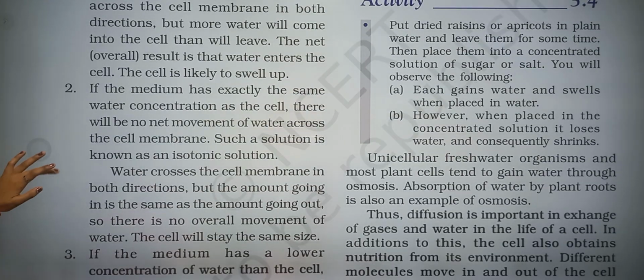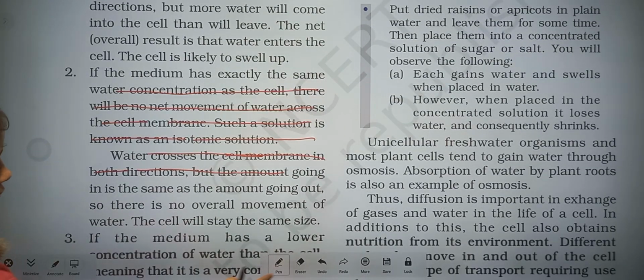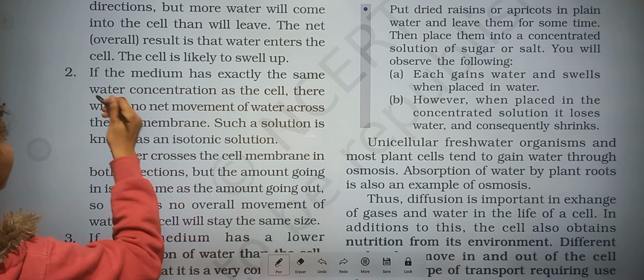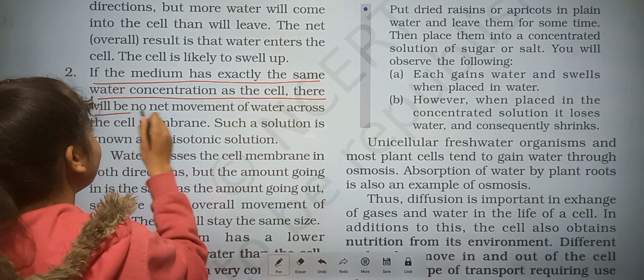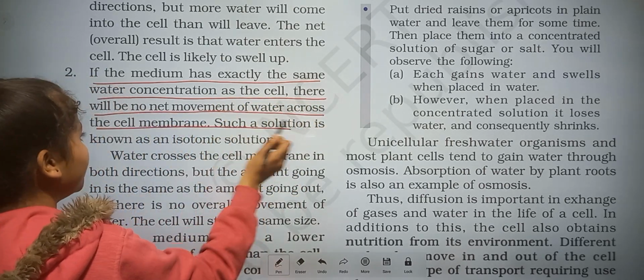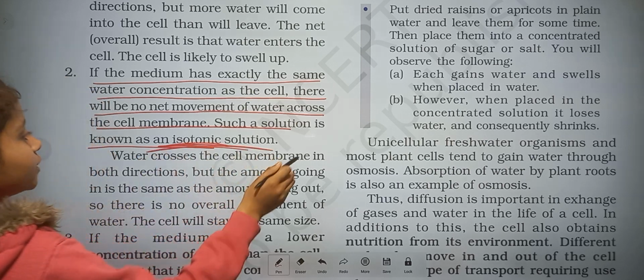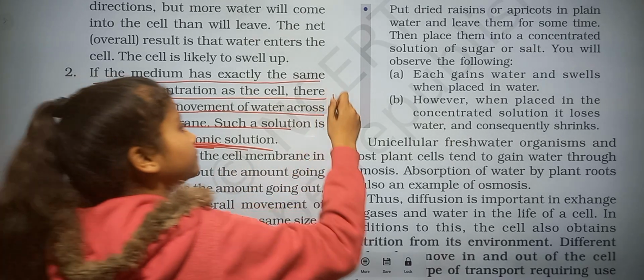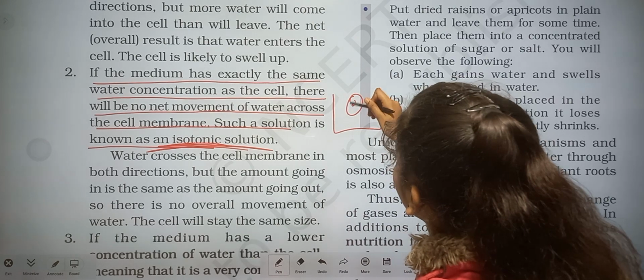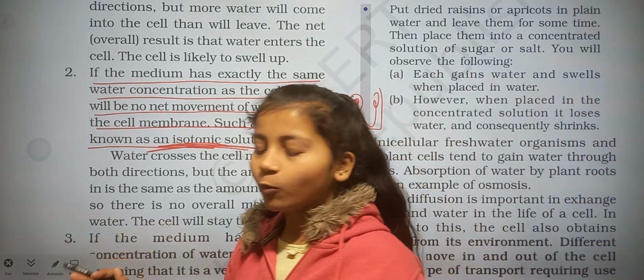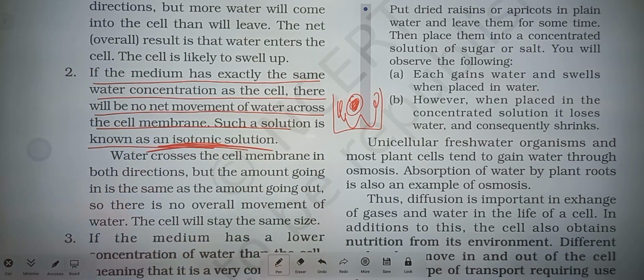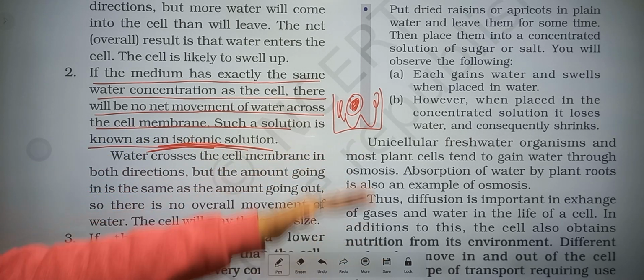And now here, if the medium has exactly the same water concentration, there will be no net movement of water. It is called an isotonic solution. It means the condition here is the same and the condition here is the same, so there is no movement of water. So this solution is known as isotonic, okay.